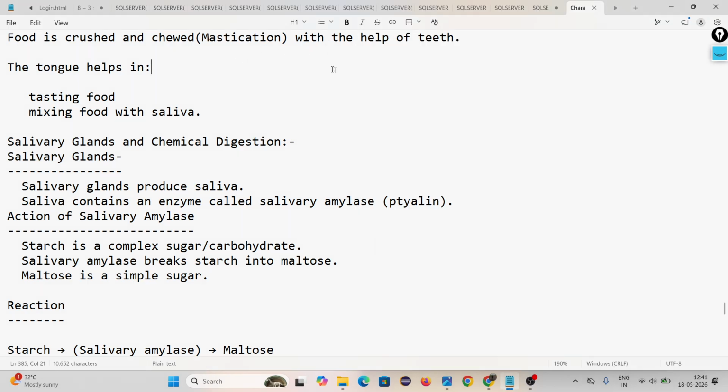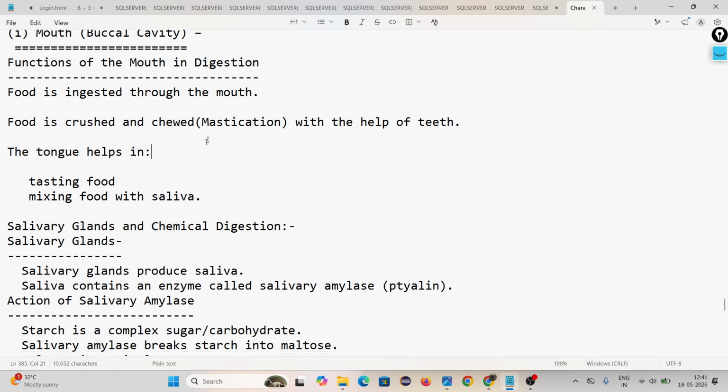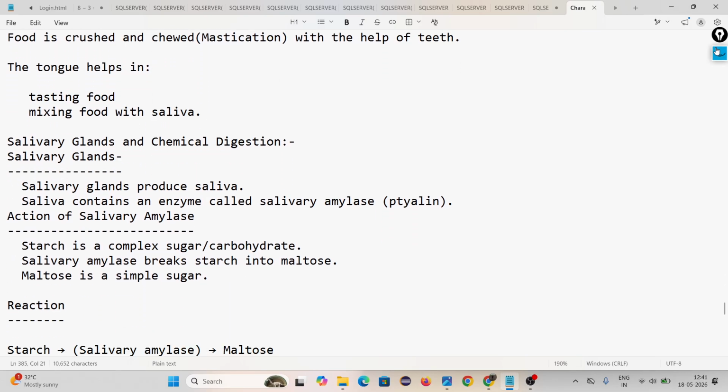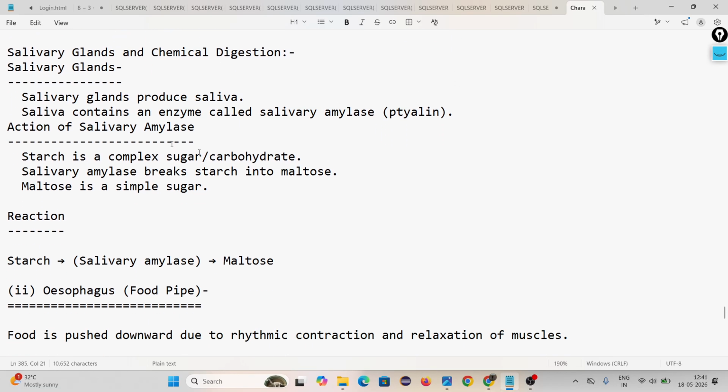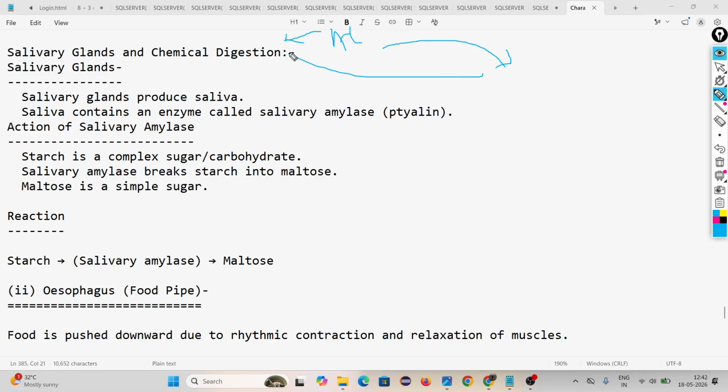Do you understand what is happening inside the mouth? Yes, sir. Mastication and mixing of saliva. Food is mixing with the saliva. Then the salivary gland and chemical digestion. Here you have to understand about the salivary gland. It is not part of the alimentary canal. It is an accessory organ. The food is not going into the salivary gland, but it helps in digestion. The salivary gland produces saliva.